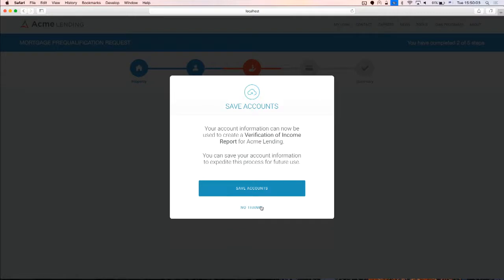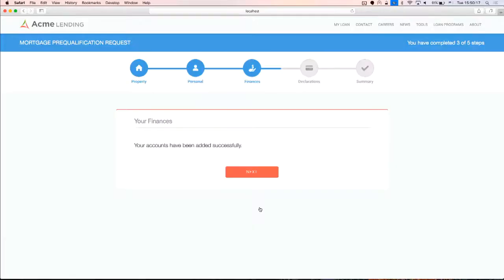Here we're confirming and informing the user that we have a verification of income report that's going to be generated, and then also offer the ability to save accounts, which we're not going to do today. So say no thanks there, and redirect back to Acme Lending at that point where we can see that we have a successful message. So awesome, Jesse, thank you.